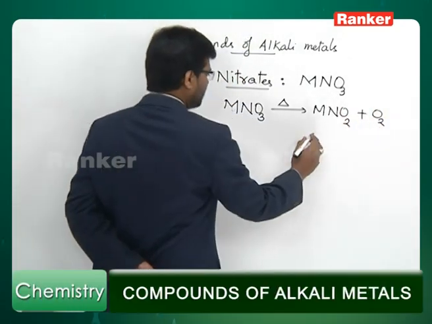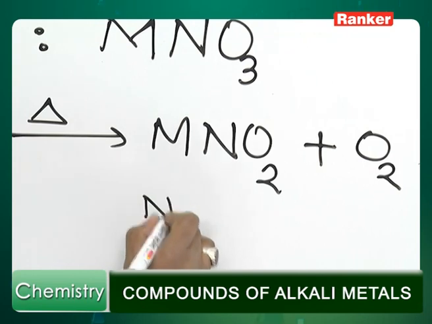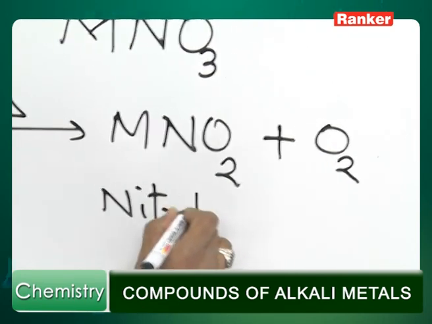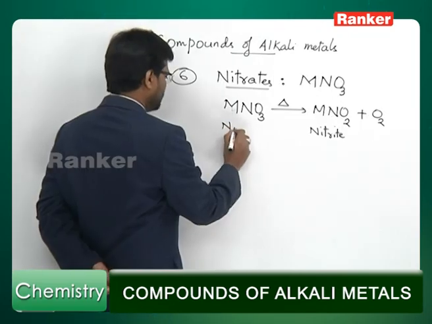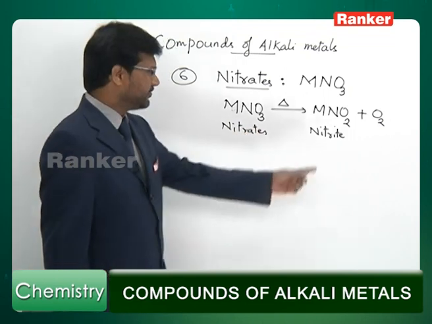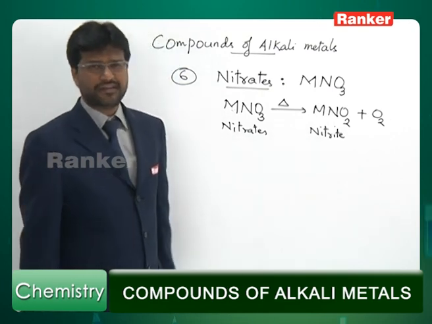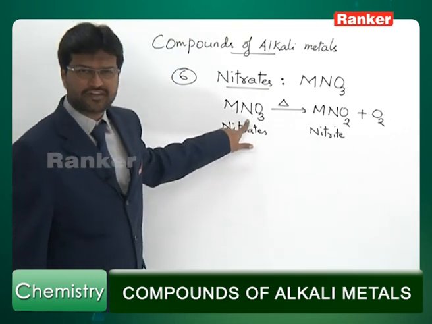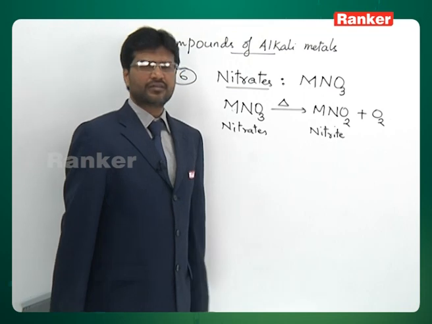This is nitrite. This is nitrate. While nitrates are salts of nitric acid, nitrites are salts of nitrous acid. This is a salt of nitric acid and this is a salt of nitrous acid.